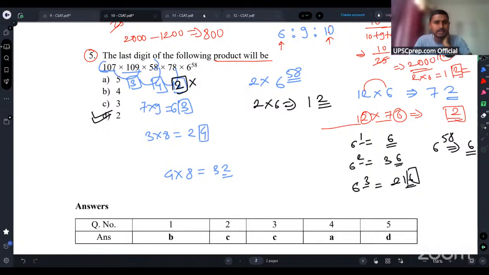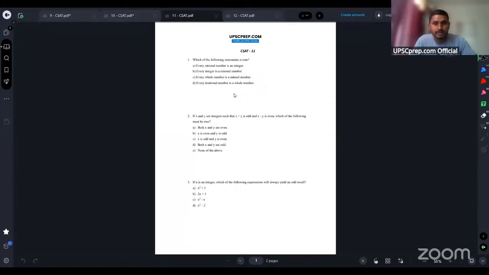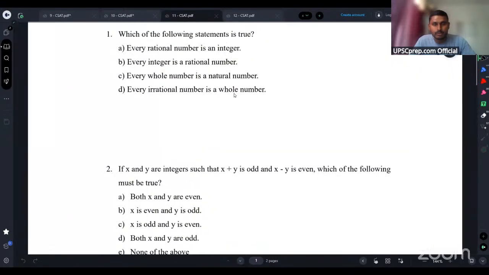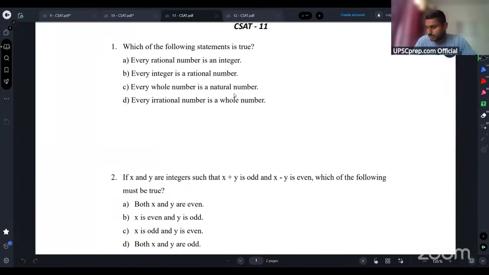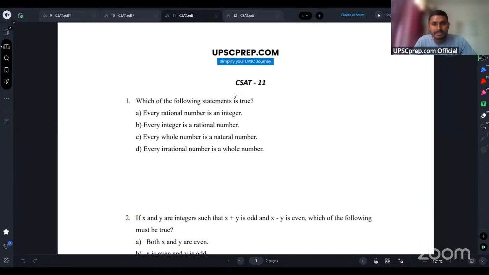Okay guys, now let's move to the next one. CSAT 11. I hope you will not be having any doubt from this. This one is an easy one. CSAT set 11, guys. Just let me know.